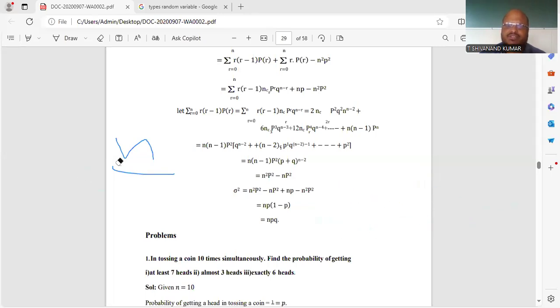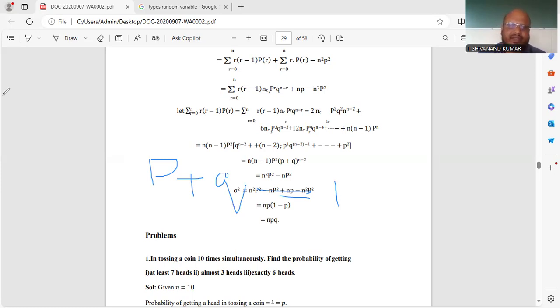You have to take the opposite of p, because p plus q is always equal to 1. So these are the main important basic information of the binomial distribution.